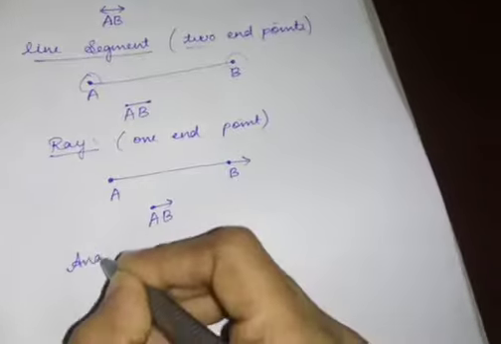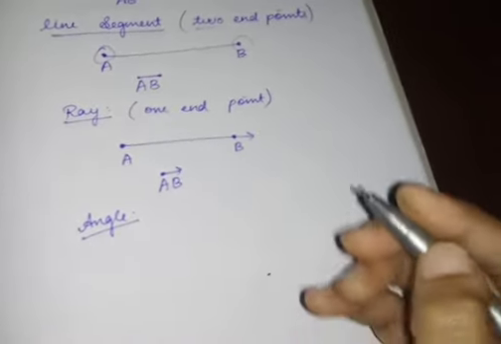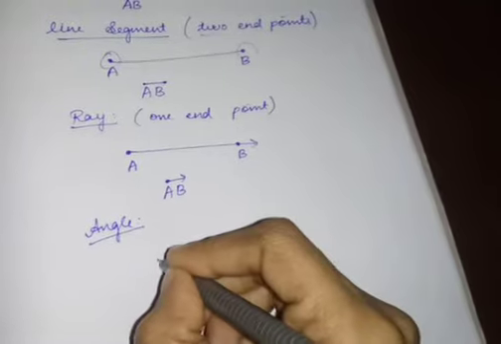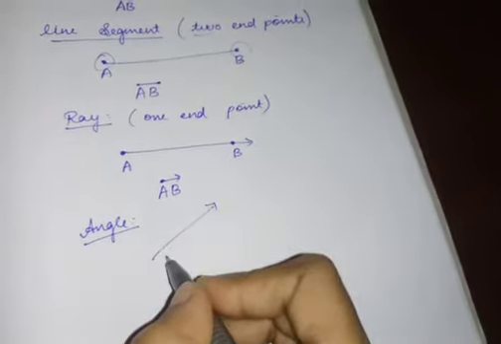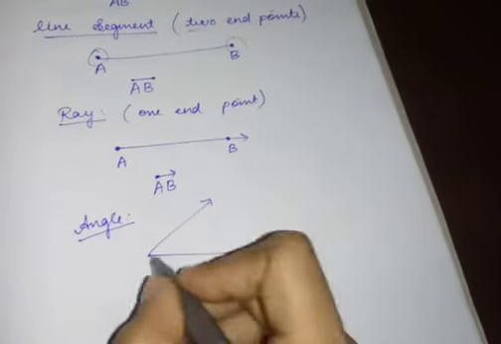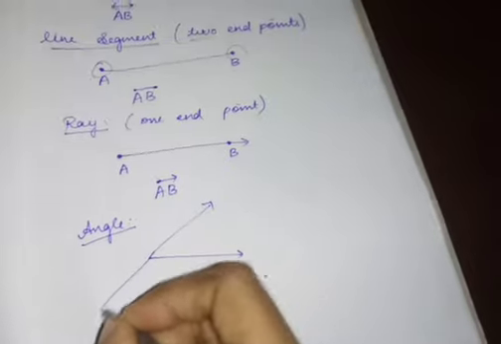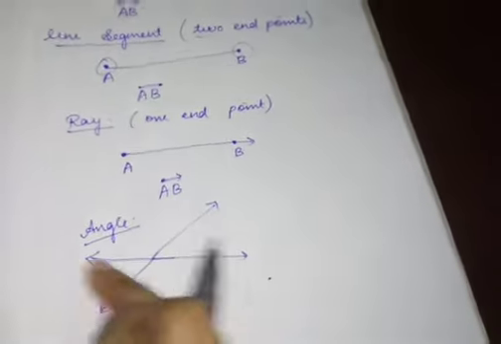Next concept is angle. Angle means nothing but two lines or line segments. I'll take the first one, two lines. Two lines touch each other. This is one line, this is one line. Or I'll take like this, this is one line, this is one line.